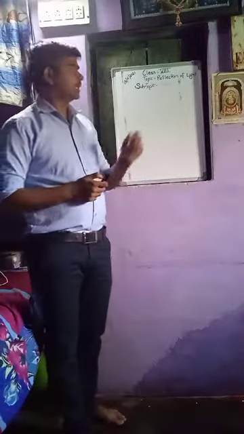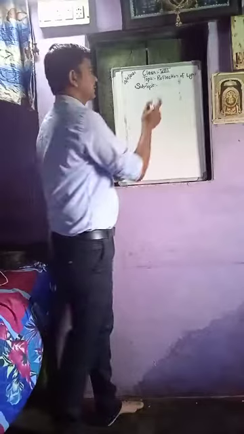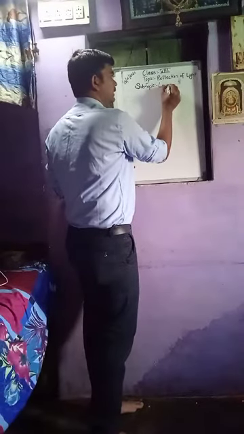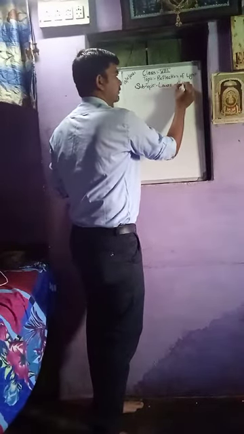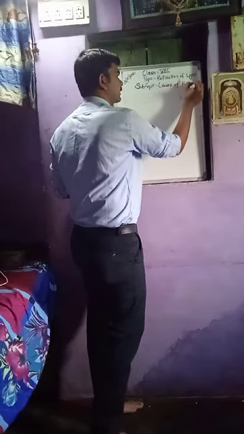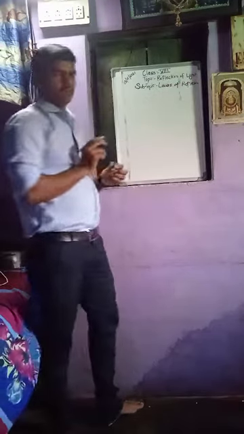Okay. So today we are going to learn about the reflection of light and the three laws of reflection. So first of all, we have to learn about what is light and what is reflection. For that, we can take an example. If we are in a room at night, if we switch off the light, can we see the objects properly? No. When again we switch on the light, we can see the objects clearly.